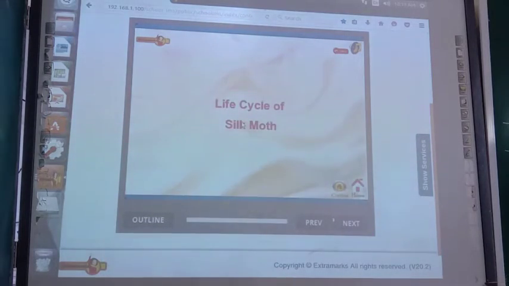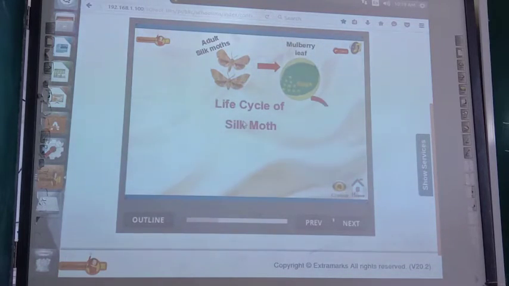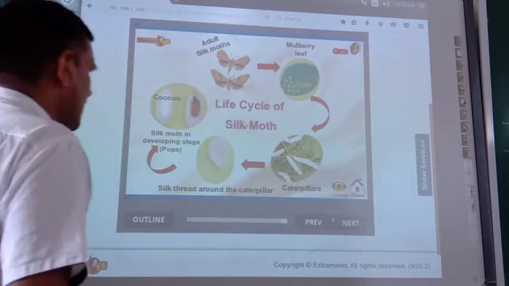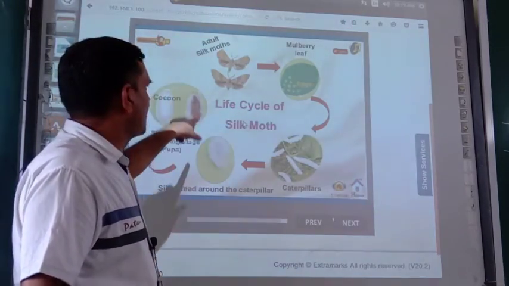Let us summarize the life cycle of a silk moth. See the summary of life cycle of silk moth. The female silk moth lays eggs on mulberry leaves which are hatched to form caterpillars. The caterpillar covers itself with a silk fiber to form cocoon. This stage is called the pupa stage. Silk moth in developing stage: pupa, cocoon. So this is the life cycle of silk moth. You have to draw this diagram, understand this one.